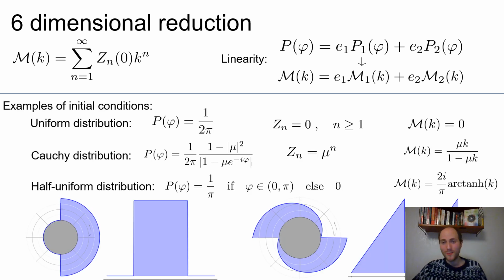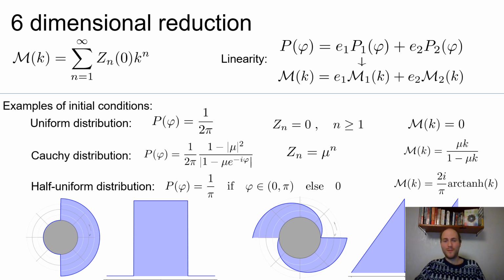Okay, and now what can we do with this? Well, the first obvious thing is we can now take an arbitrary initial distribution of phases, certainly not only on the Antonsen manifold, we can take any. We just have to compute this function mu, and from there on we can have an exact evolution.